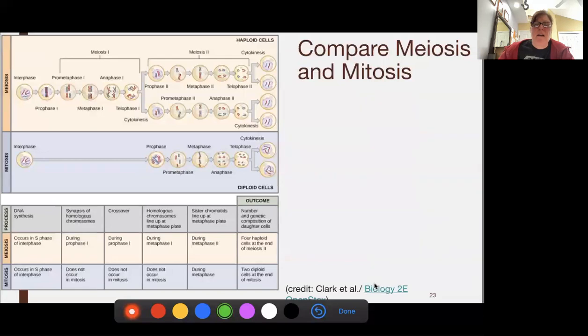And the outcome, again, we have 4 haploid cells at the end of meiosis 2. And again, they are genetically unique. They're very different. And some of them may not be very different depending on how they go. As you know, some siblings look very similar and other siblings do not look anything alike. But at the end of mitosis, you have 2 identical diploid cells.